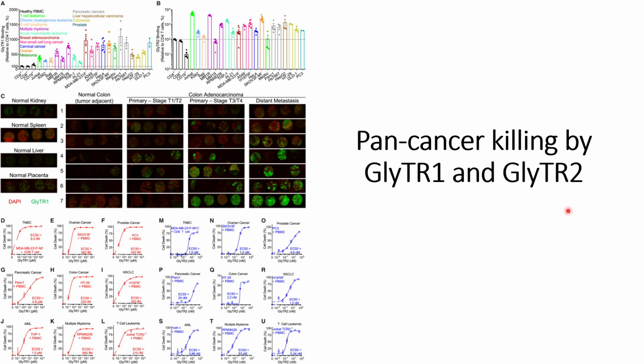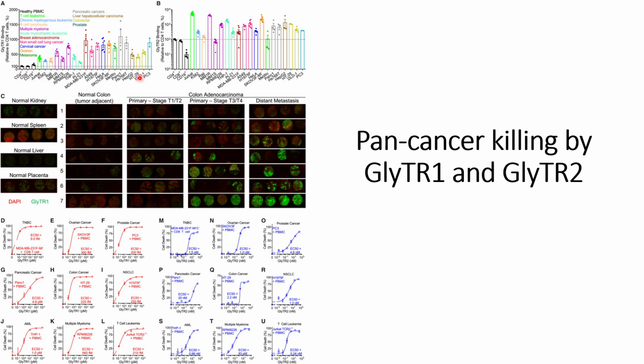N-galactosamine or GalNAc. In the previous video, I made a mistake by saying that GlyTR2 has a specificity towards GlcNAc, but it has a specificity towards the carbohydrates that have GalNAc. This is what I am clarifying here. So let us now see what the results of GlyTR1 and GlyTR2 are on pan cancer or different cancers.